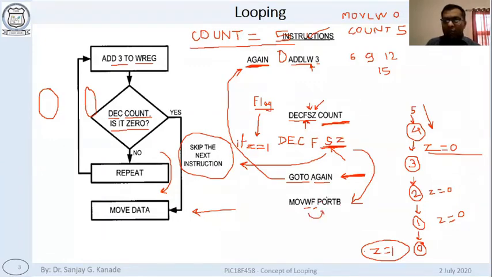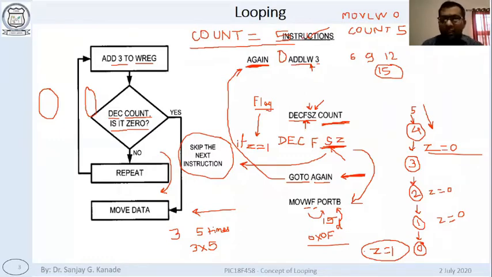So whatever the value of W is, it will be moved to port B. What is the value of W now? It is 15. So 15 will go to port B. What is this 15 basically? This is the result of the operation. What was the operation? Addition of 3, 5 times. Right? Means 3 into 5. This 15 I have written in decimal. You can have it written like this also, 0x0F. This way also you can write. Okay.